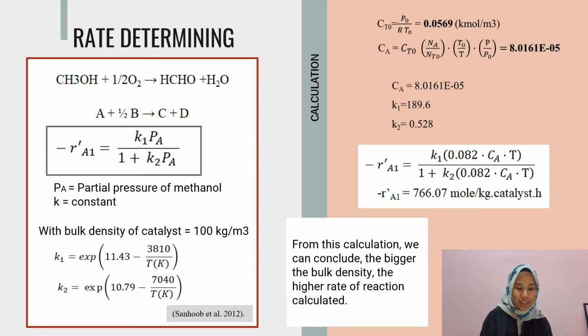For the rate determining, it is shown on the slide where I will label the methanol as A, oxygen as B, formaldehyde as C, and water as D. And also in the slide, it shows the rate expression of our process.